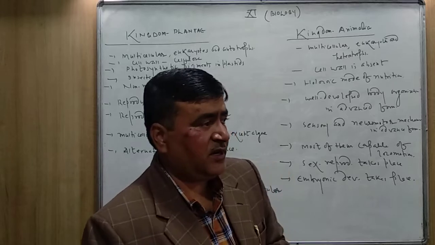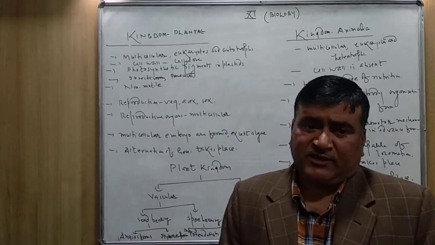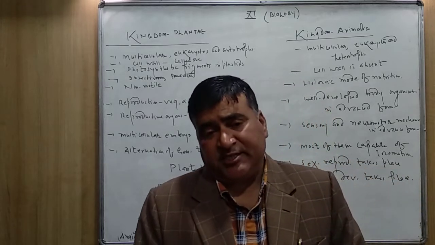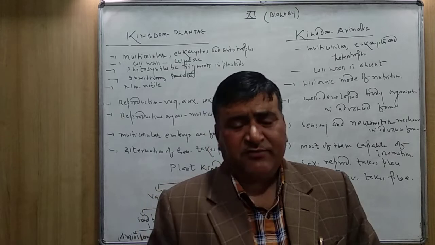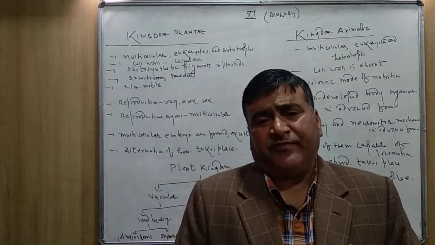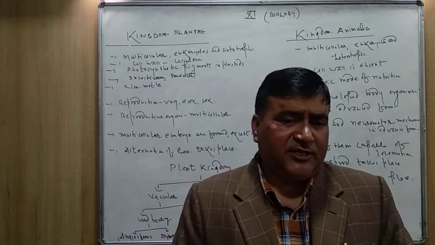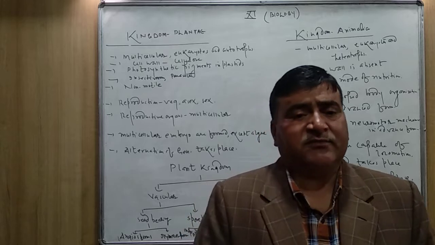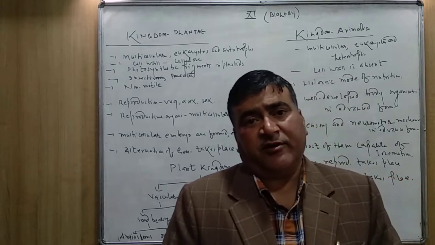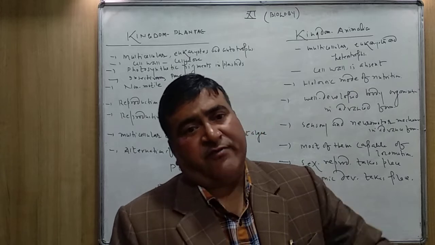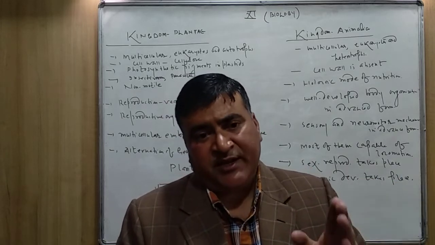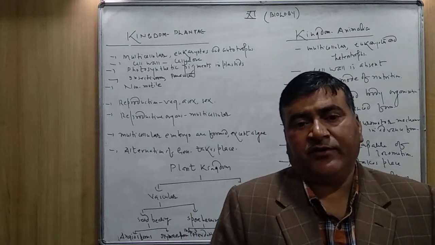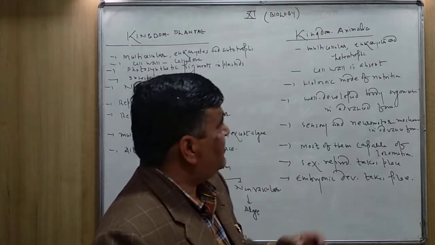In human beings, we have so many body systems: digestive system for the process of digestion, respiratory system for respiration, circulatory system. The body has all kinds of systems to perform special functions. But all these systems are present not in the primitive form, they are present in advanced form. You will study about the individual phylum in chapter 4.